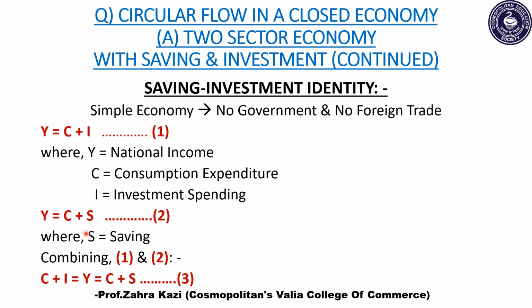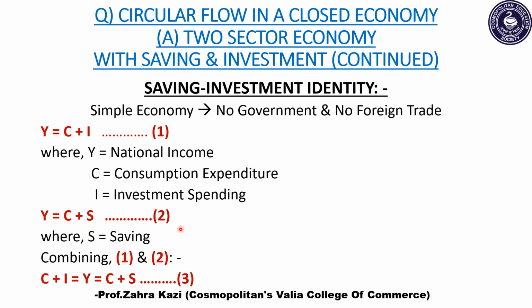This income is either allocated to consumption or saving. So whatever income we receive, we either consume it or we save it, right? So here in the equation, Y is equal to C plus S. Y, as we know, stands for national income, C stands for consumption expenditure, and S stands for saving.